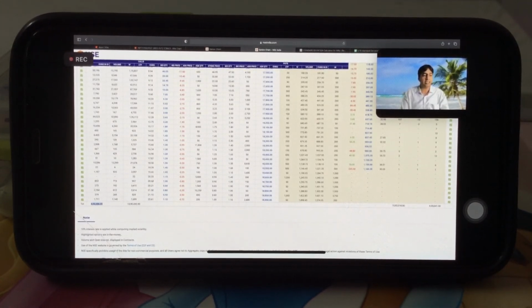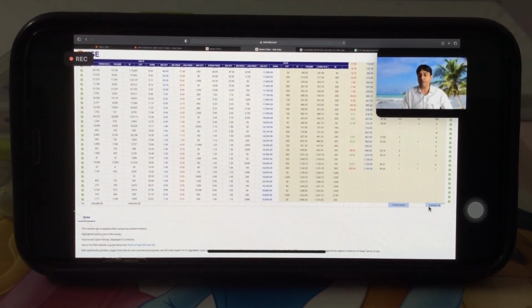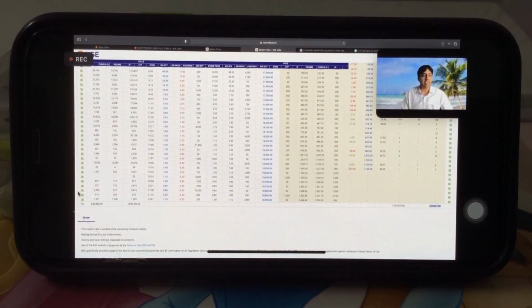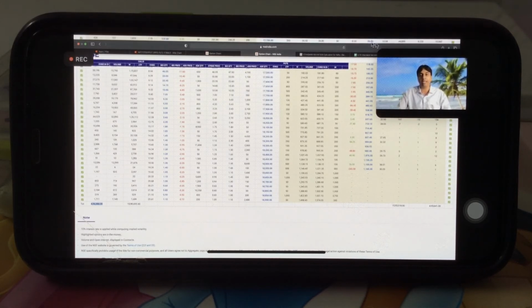But we can say this only if we have tracked this PCR daily. Right? Because if it is coming down from 1.4 or 1.5 PCR, then market is in correction. So we cannot use it standalone. We have to check this daily, at the end of day also we can do. So if PCR is between 1.25 to 1.5, and if it's going above 1.5 or 1.6, then chances of reversal are very high in market.